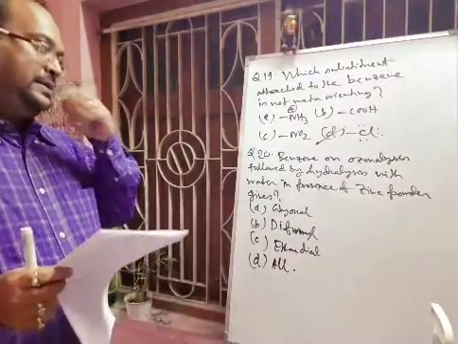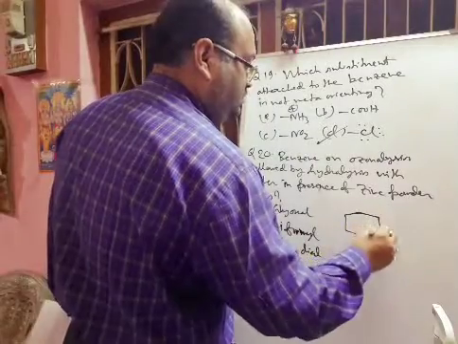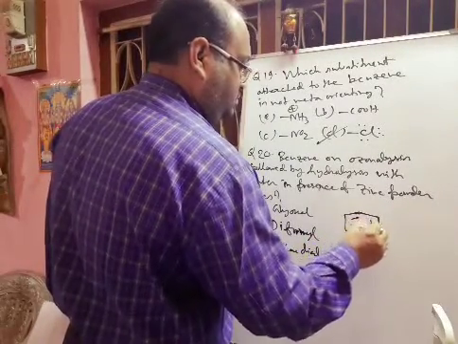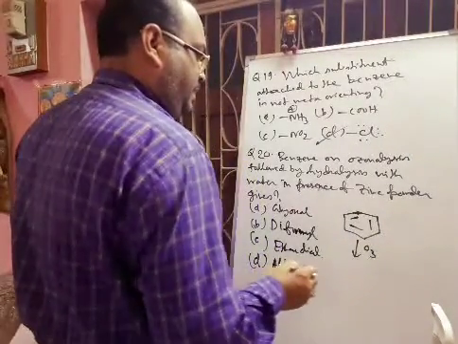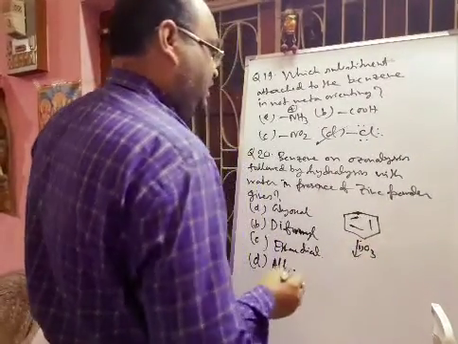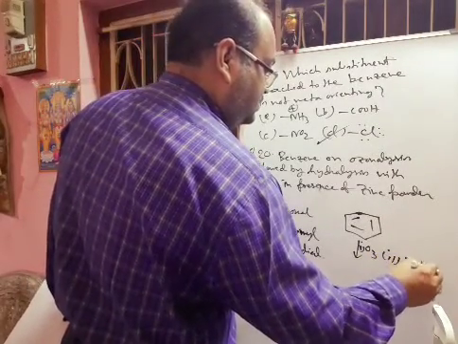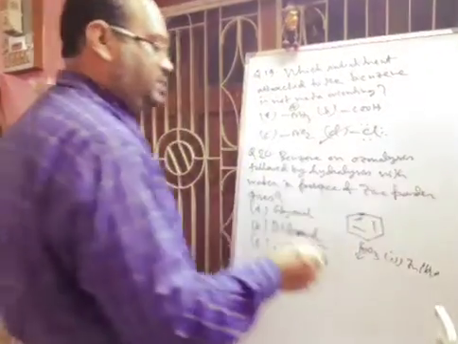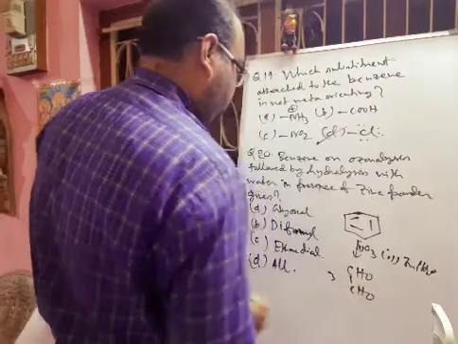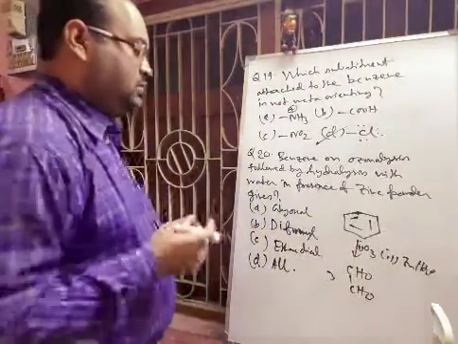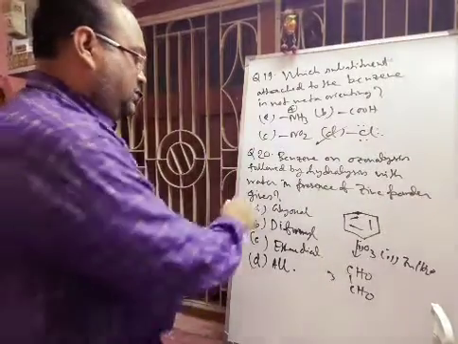Now what will be the real answer? Actually, when you give ozone, first step, and in the next step you are giving zinc and water, there will be formation of ozonide first, then it will break and there will be formation of 3 molecules of this glyoxal. So glyoxal will be the correct answer.